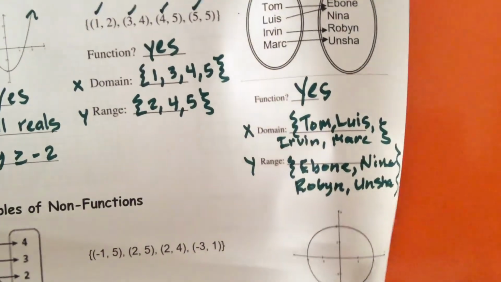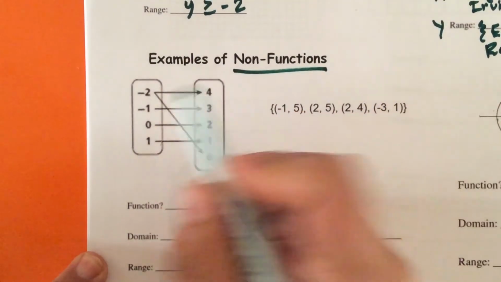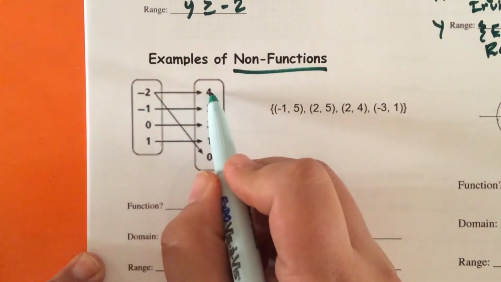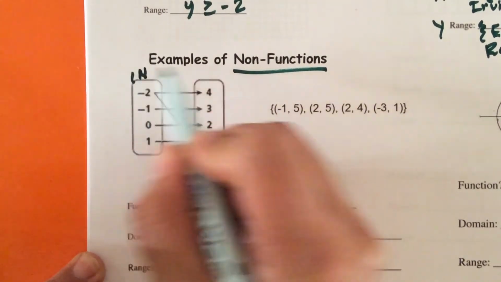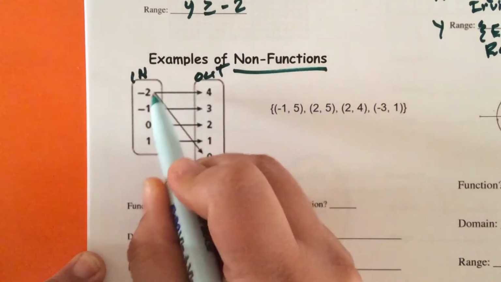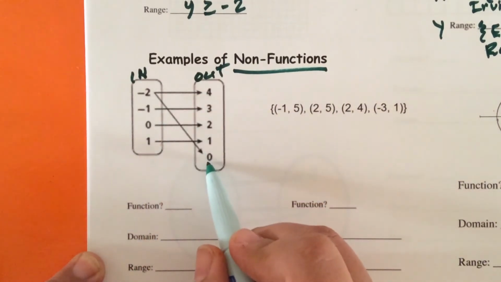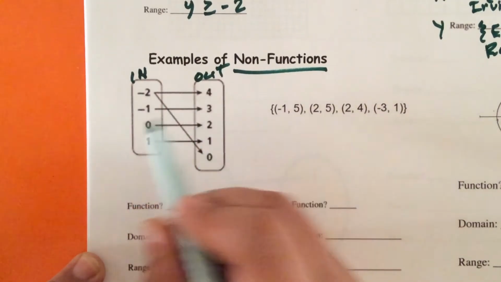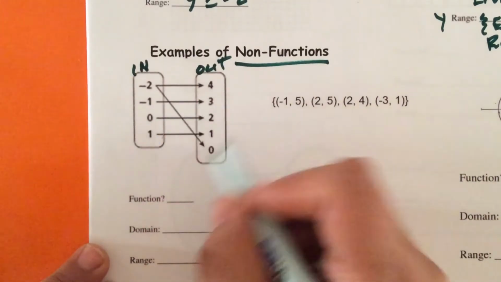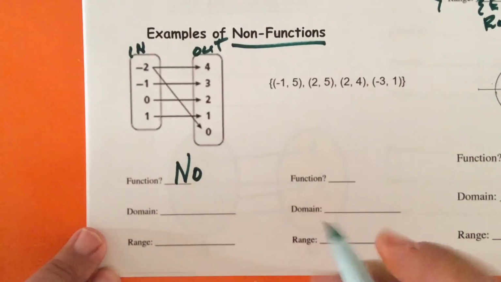So let's talk about examples of non-functions. Okay, so non-functions. So notice that -2 is going out with 4. These are your inputs, in, out. Notice that -2 is going out with 4 and it's going out with 0. You cannot do that. X's cannot go out with more than one person or more than one number. So this is not a function. No, it's not a function.